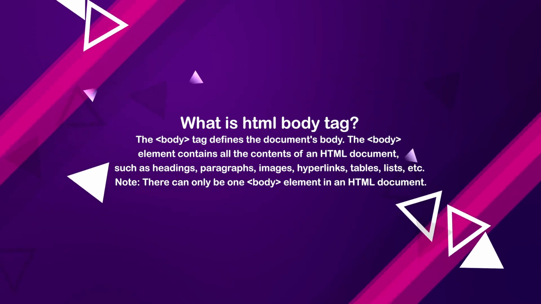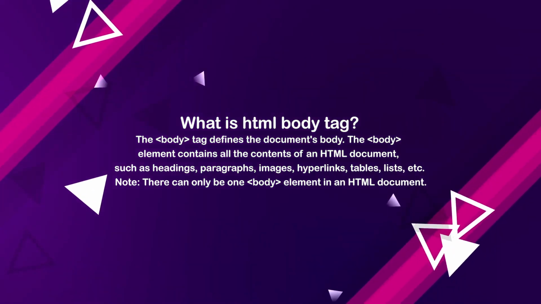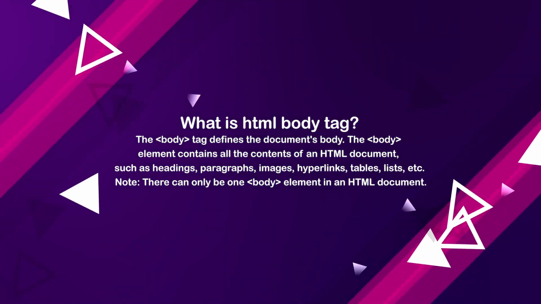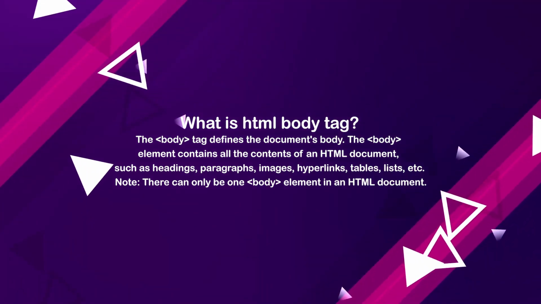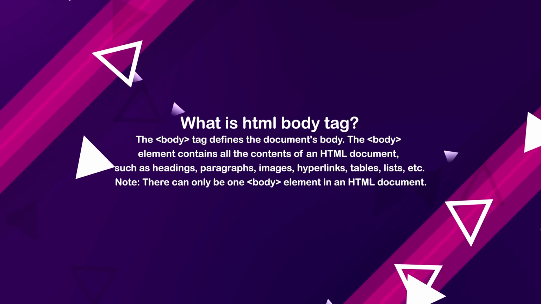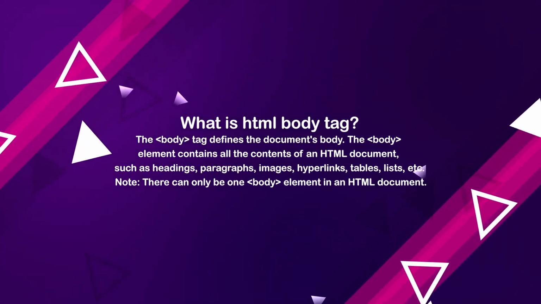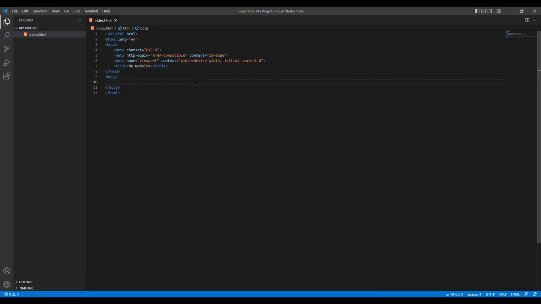The body tag defines the document's body. The body element contains all the contents of an HTML document, such as headings, paragraphs, images, hyperlinks, tables, lists, etc. There can only be one body element in an HTML document. Let me show you how to add a heading in our HTML page. Open the H tag. Inside that you can add the title, then close the tag. Every tag in HTML has an opening and closing. Refresh the page. Now you can see the heading.